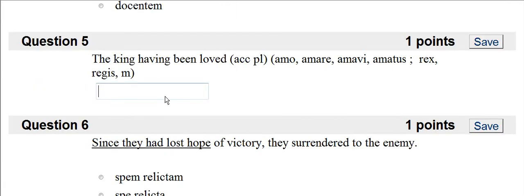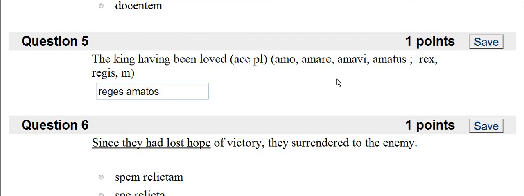This one's going to be tricky. The king having been loved. So the king is rex, regis. That is third declension. And so the accusative plural of the third declension is reges, excuse me. However, all participles are first and second declension. So amatus becomes amatos because it's second declension.